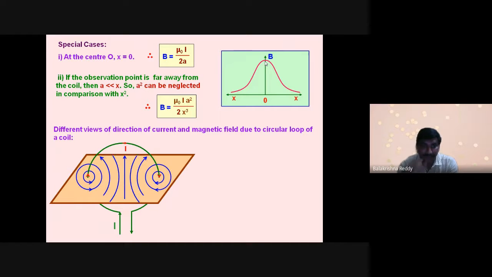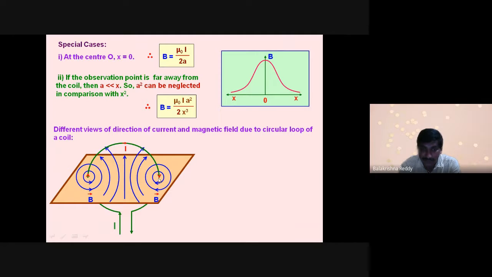See here, the current is moving in clockwise direction like this. When current is moving in a clockwise direction, you find there are circular lines. At one position, the current is upwards and the magnetic field is anti-clockwise.